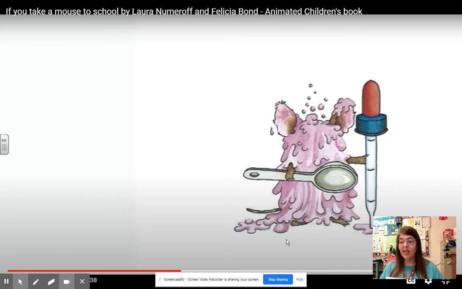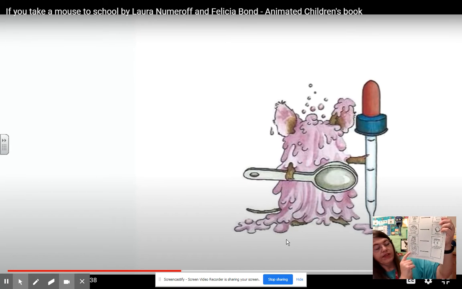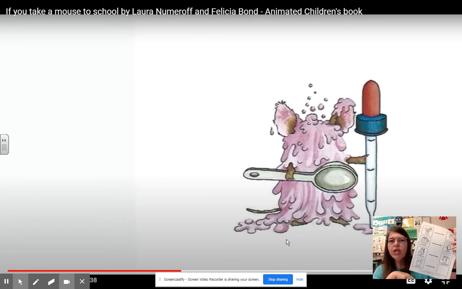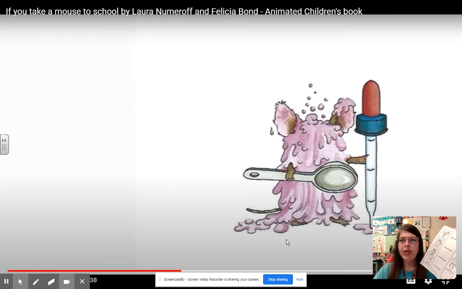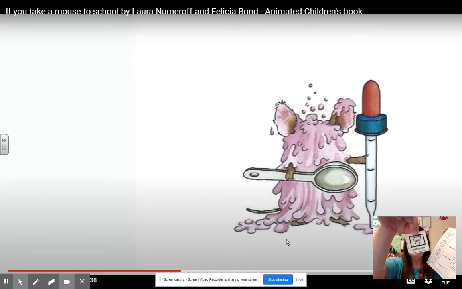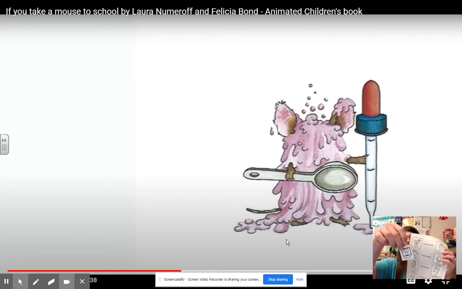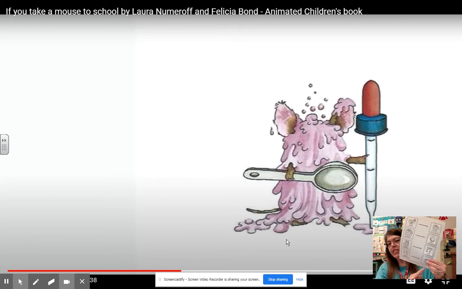Okay, so it says he's going to wash up. So down here it says if he does a science experiment, what's he going to do? He's going to wash up. And where do we go to wash up, Jacob? Do we go to the kitchen? Sometimes. But usually we go to the bathroom. So find the bathroom and we can put it on. When he does a science experiment, he's going to have to go to the bathroom to wash up.